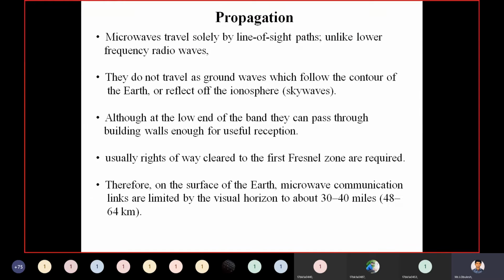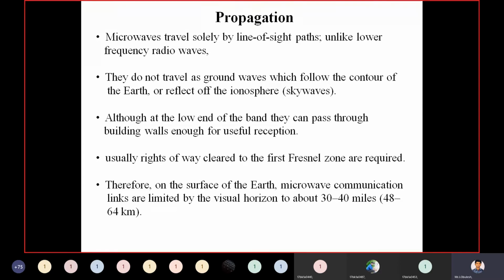Just remember, microwaves travel by line of sight paths, unlike lower frequency radio waves. They do not travel as ground waves, which follow the contour of the earth or reflect off the ionosphere. Although at the low end of the band, they can pass through building walls enough for useful reception.